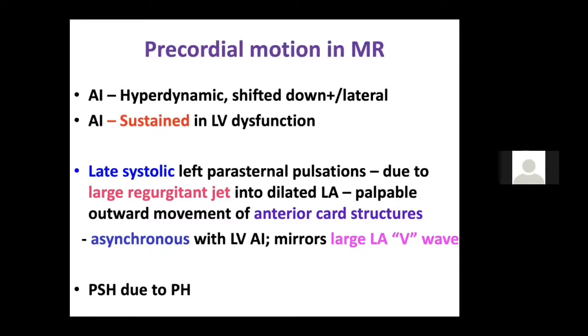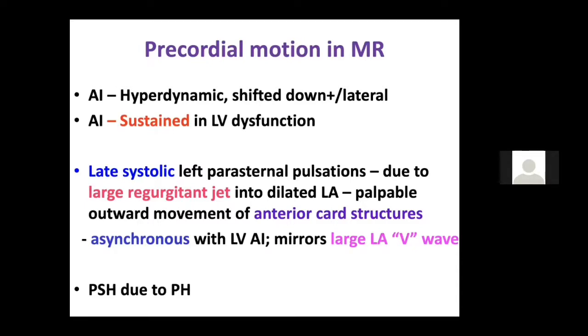Apical impulse, I told you, is hyperdynamic, shifted down and out. However, in a patient with MR, if the patient develops LV dysfunction, you'll get a sustained LV dysfunction apex. What is the LV dysfunction apex? You'll get a diffuse apex, but it is heaving type. An RV apex is only diffuse, whereas the LV apex is diffuse and sustained. It is raising your finger up.